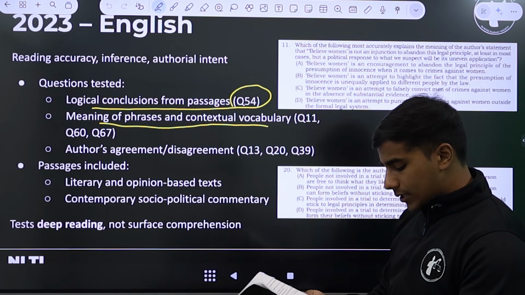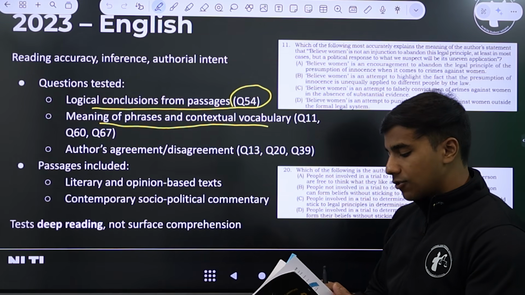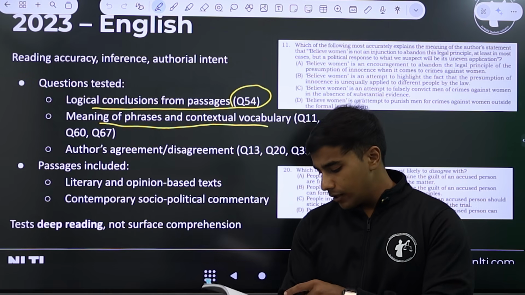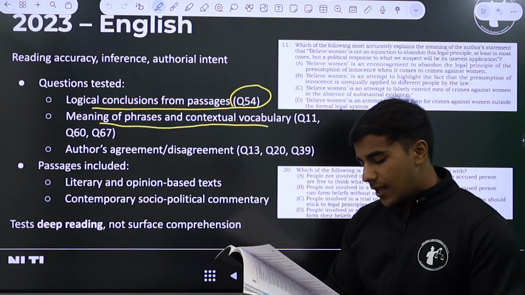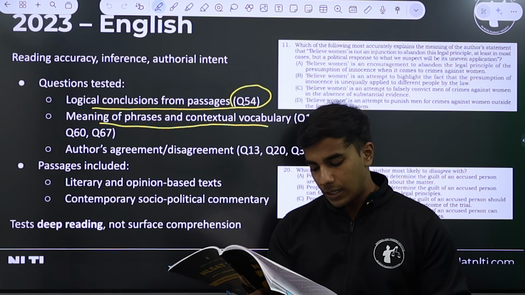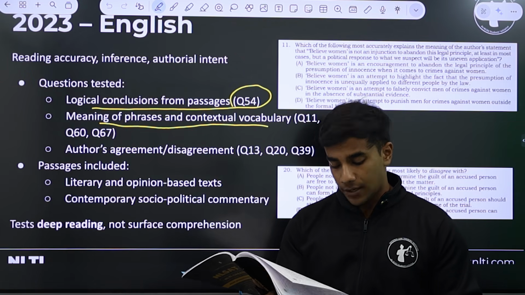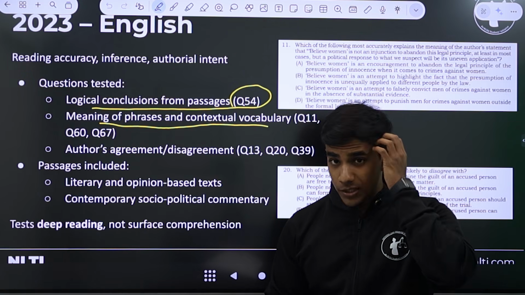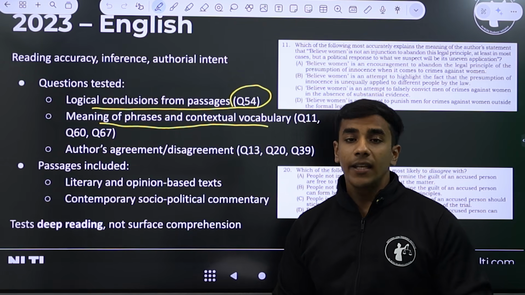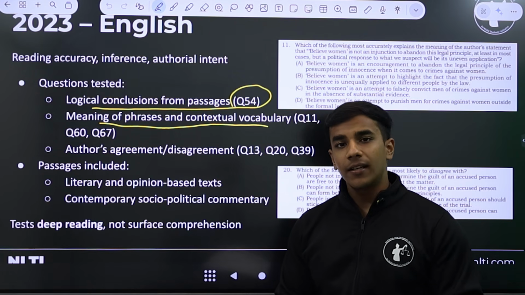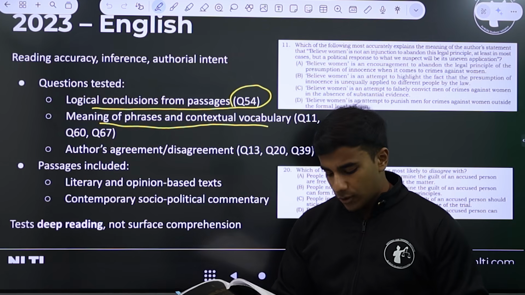Now if we go to question 67, let's see if it's a different passage or the same passage. Question 67 is based on a different passage, and this has been written by Shrayana Bhattacharya in HarperCollins India. See the quality of sources. All sources are very reputed, journalistic in sense, and very credible. So this is the trend that has been there for the last 3 to 4 NLSATs.